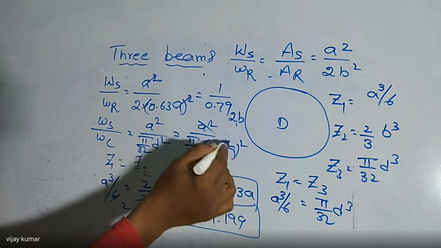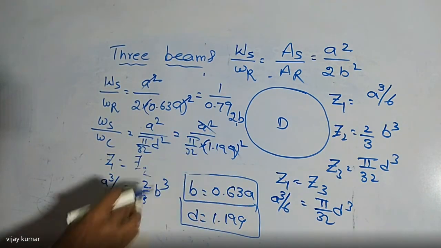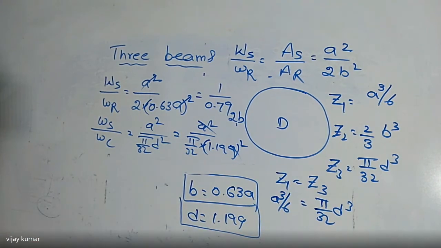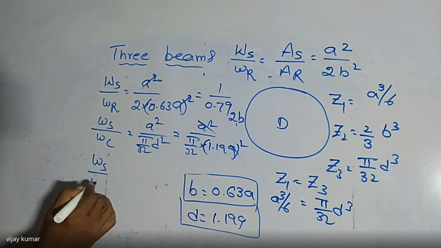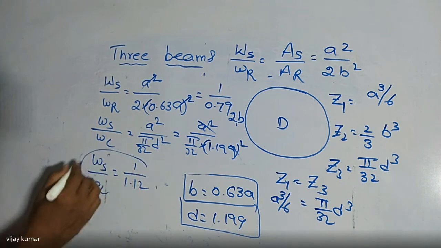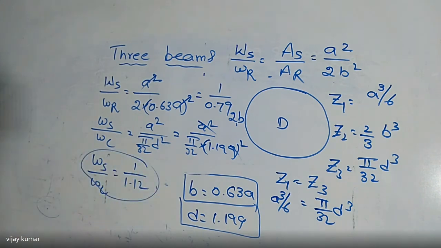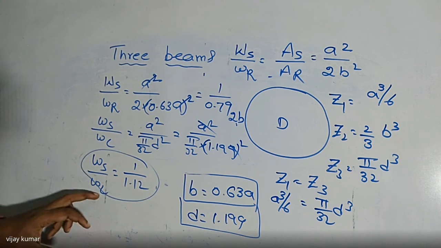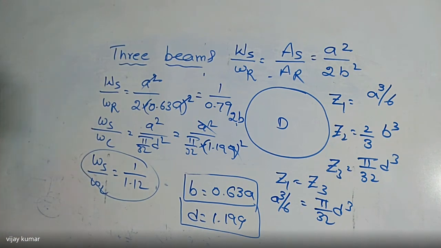Then we are getting a square, both are cancelled. Then we are getting the ratio here. That is Ws divided by Wc is equal to 1 divided by 1.12. So this is the ratio between square and circular. This is the ratio between square and rectangular.